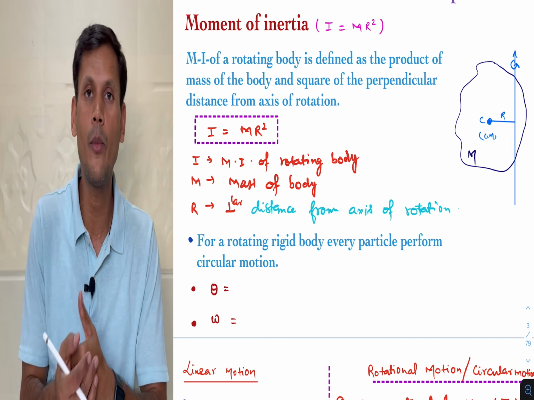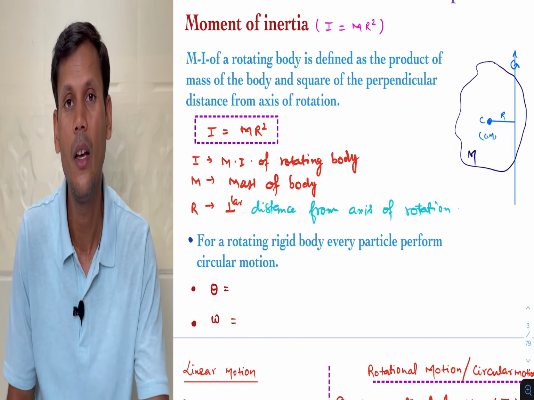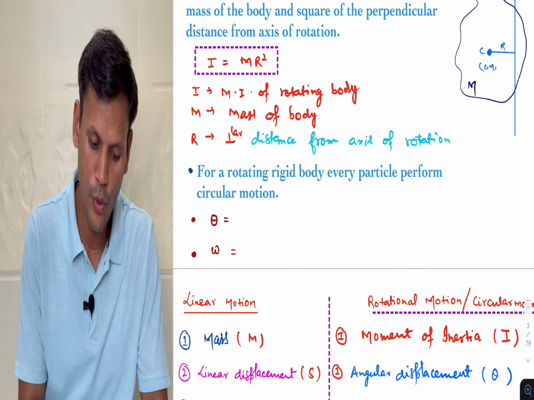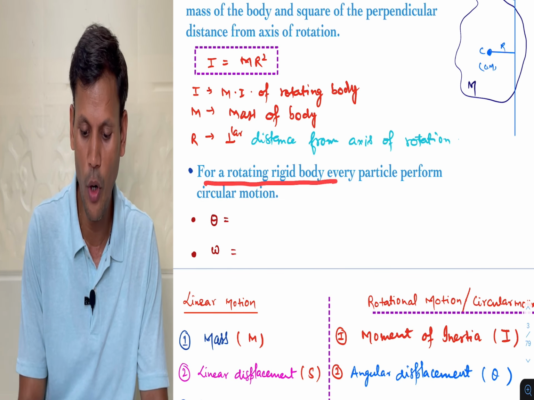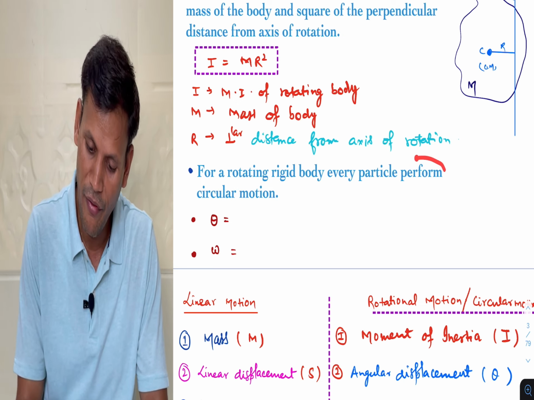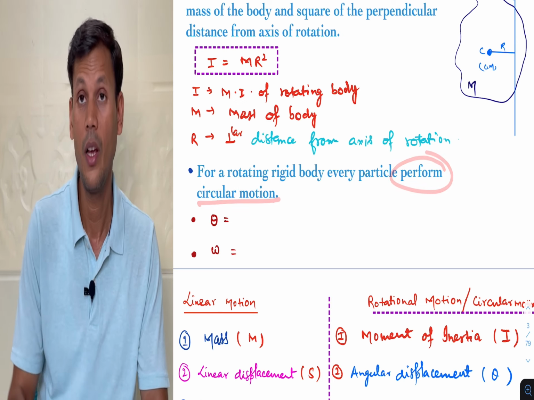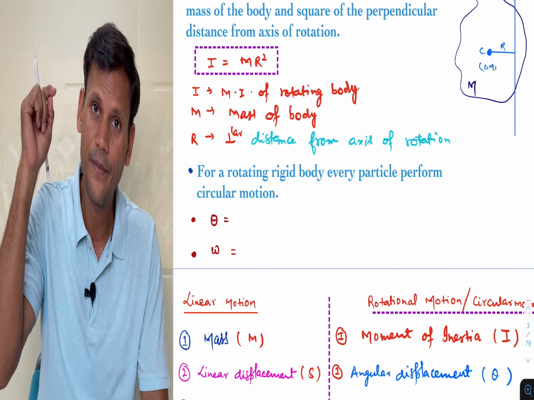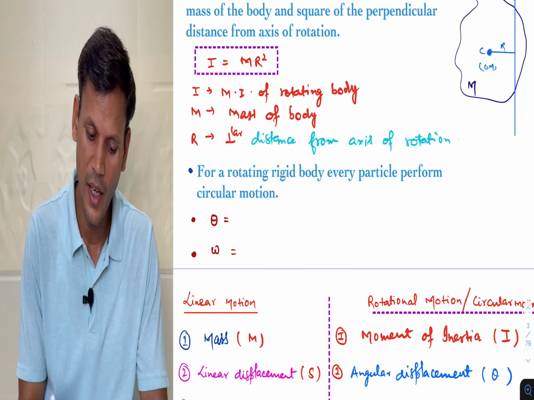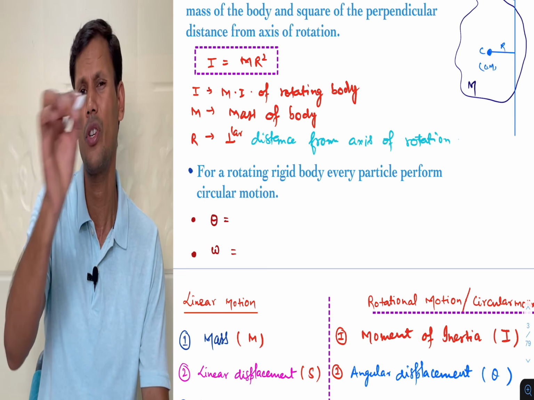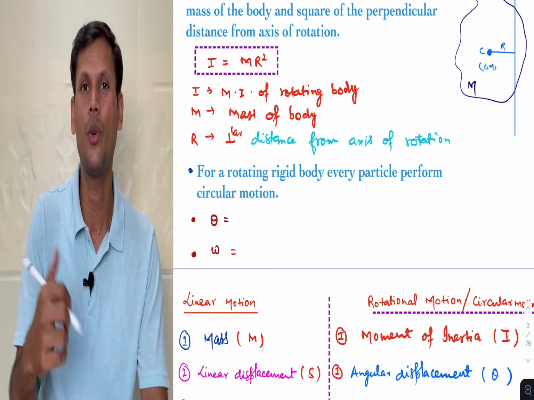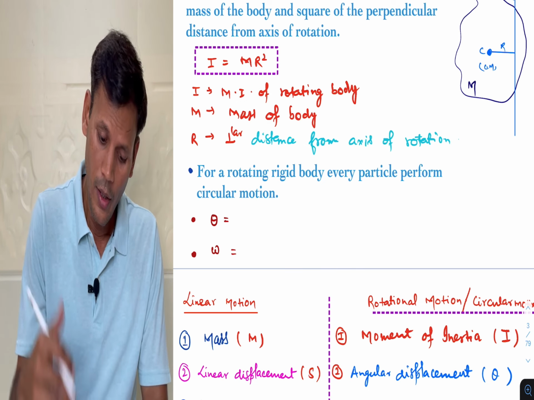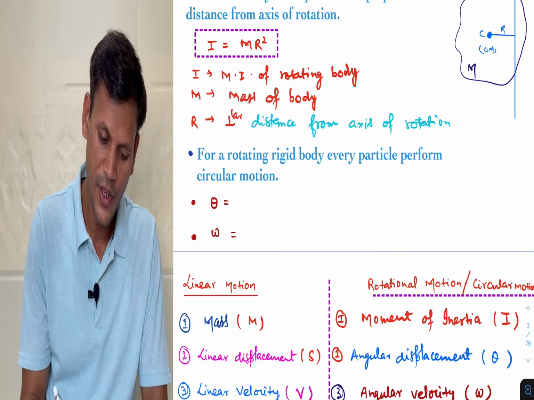One more part, whatever we have already studied in circular motion, there is a relation between some terms of circular motion and rotational motion. Those terms we can write over here. For a rotating rigid body, every particle performs circular motion. If any body rotates, then every particle of the rotating body performs circular motion, because it makes a circle, as I showed through the ball. So some terms are there that we can write.